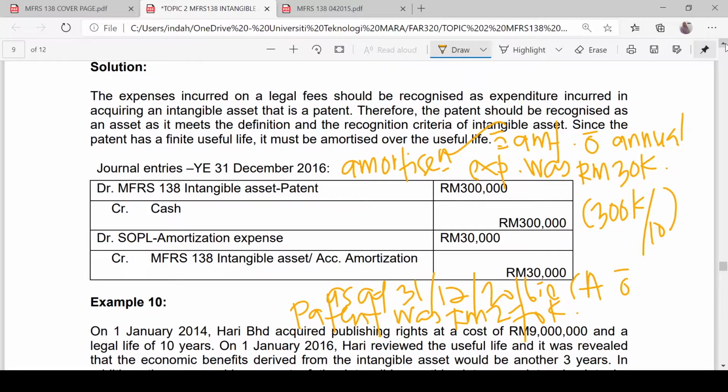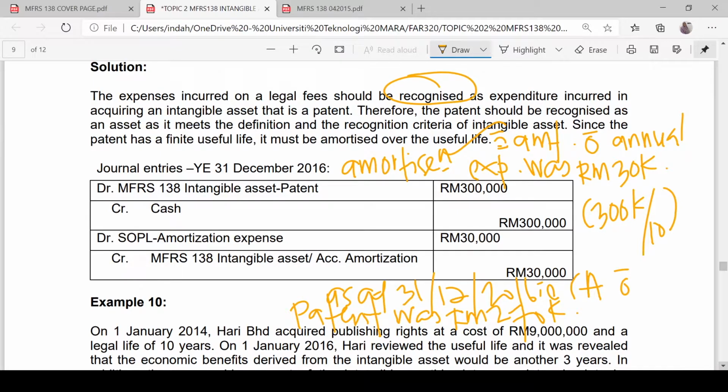Because this is the first year, the first thing that we are going to talk about is the recognition. If you have to discuss starting from the year of purchase, you have to talk about the recognition, whether you can recognize or not the item as an intangible asset.